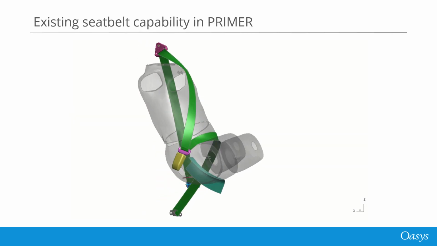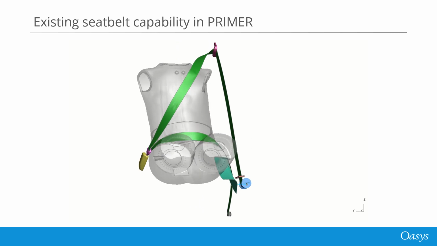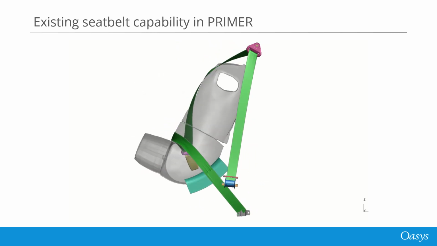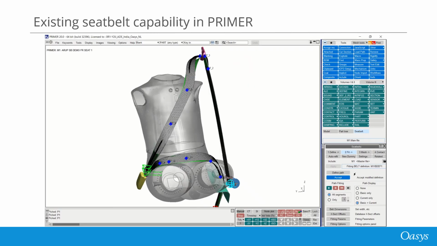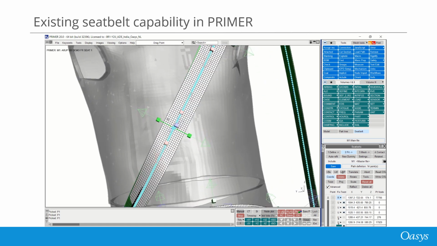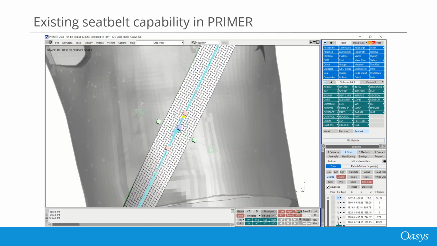For those who aren't aware, Primer already supports fully fabric seatbelt over most of the seatbelt route, including through both of the slip rings. There is also an advanced checkbox in the Define Path menu, which gives us a triad of drag handles at each point and many other controls.